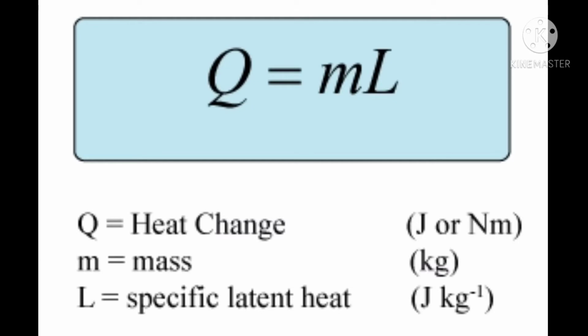So here, units of latent heat. SI unit is joules per kg or joules into kg inverse. And its CGS units are calories per gram or calories gram inverse.